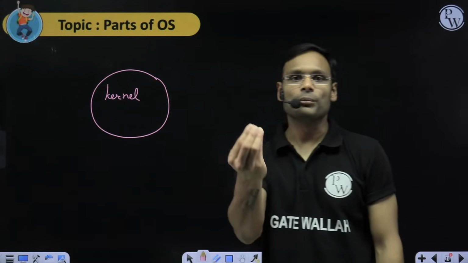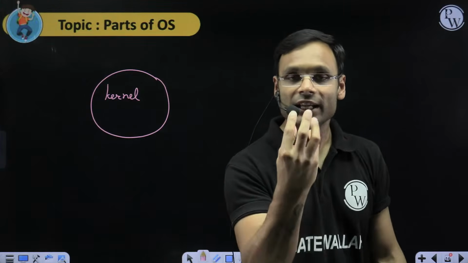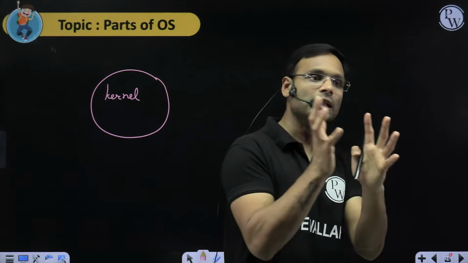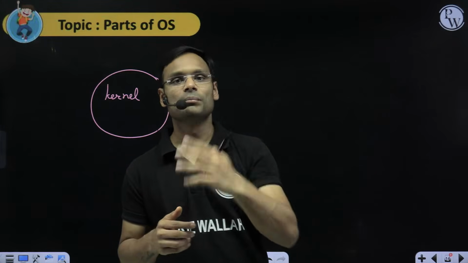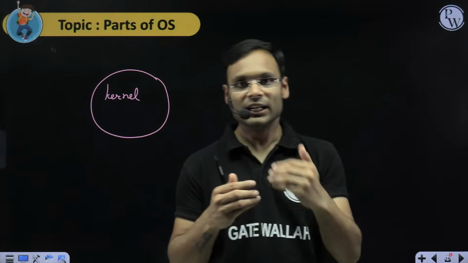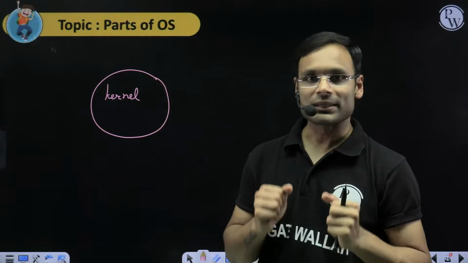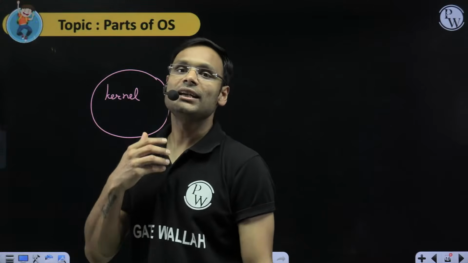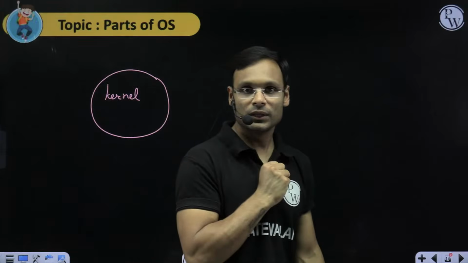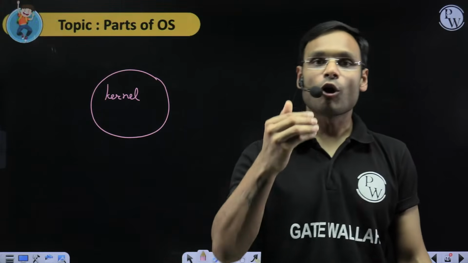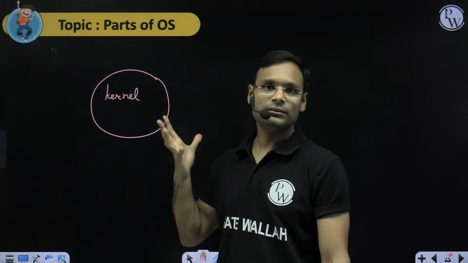The kernel is the core part of the computer system's OS. In the kernel part, we keep all the functionalities of the operating system. Let's say Microsoft is a company. Microsoft has developed an operating system called Windows. All the features and functionalities that Microsoft's Windows provides have their programs kept in a kernel.